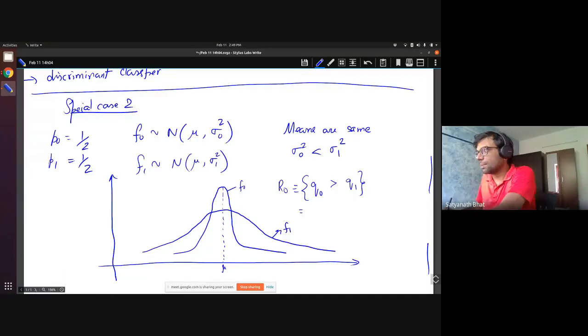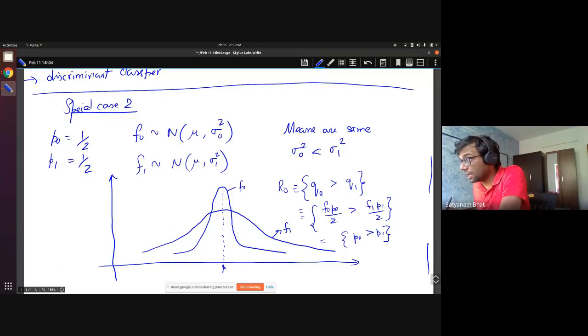So this will become F0 P0 divided by Z should be greater than F1 P1 divided by Z, right? So this will end up becoming P0 should be greater than P1, correct? Sorry, F0 is greater than F1.